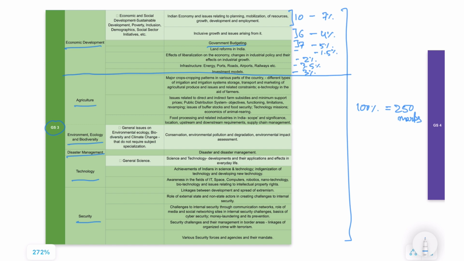So the total comes out to be 11, 16, 17, 21, 23, 26%. So the economic development is 26%.